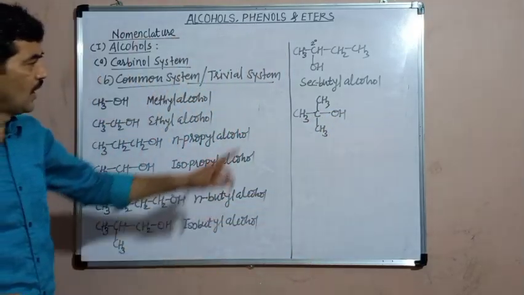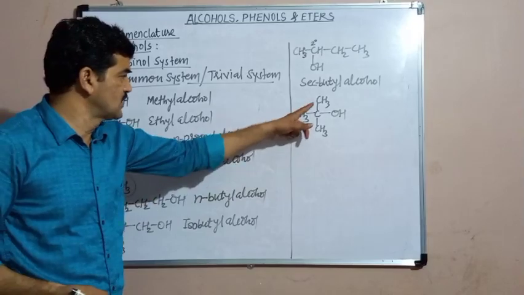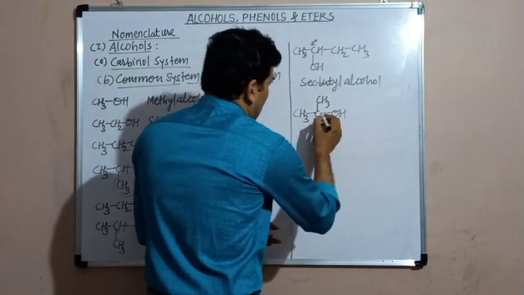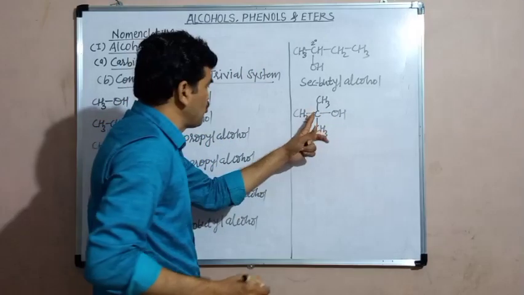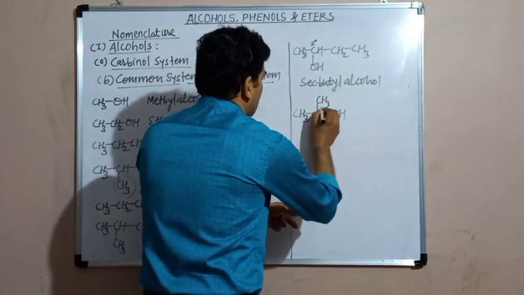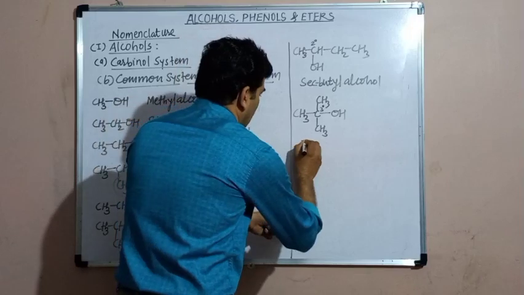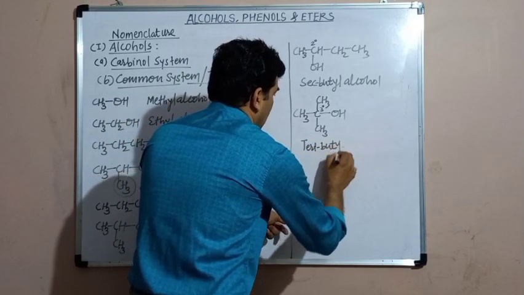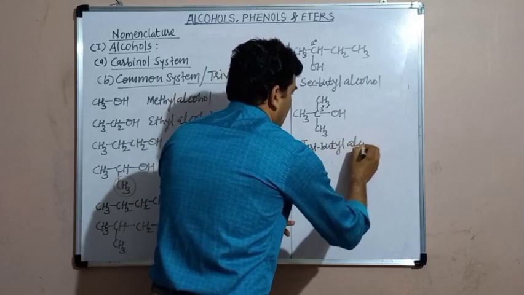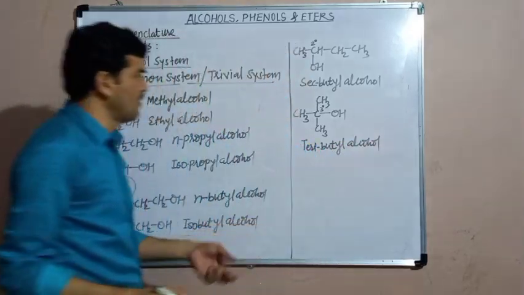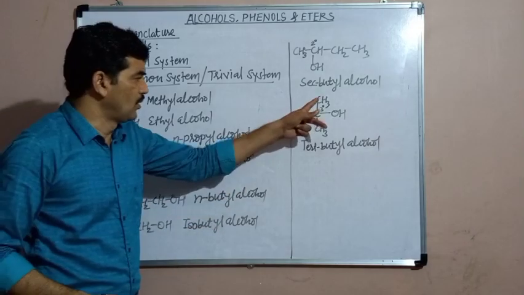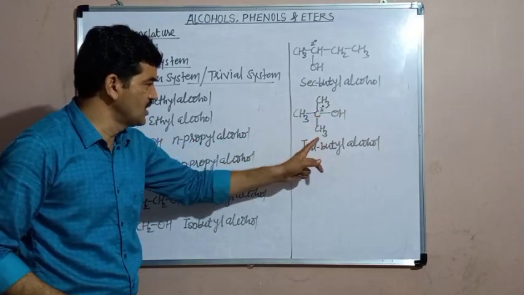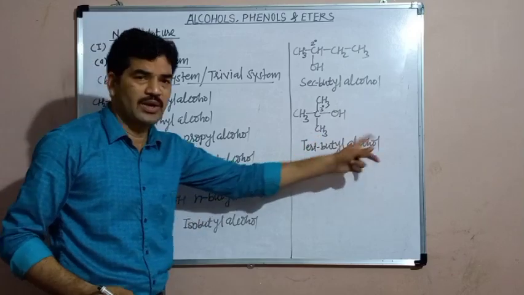Here again the alkyl group contains 4 carbon atoms, therefore it is also a butyl group. But here the prefix will be tertiary because this OH group is attached to a tertiary carbon. This carbon is tertiary carbon. Therefore the prefix is tertiary, tertiary butyl alcohol. Butyl group containing 4 carbon atoms. The nature of the carbon is tertiary. Therefore the name is tertiary butyl alcohol.